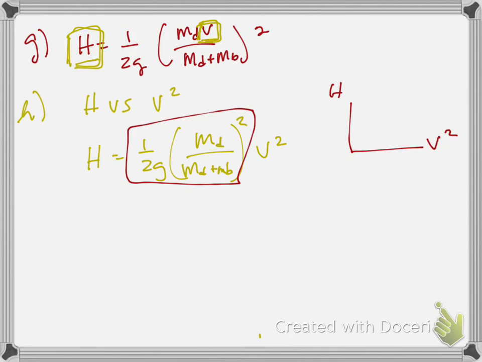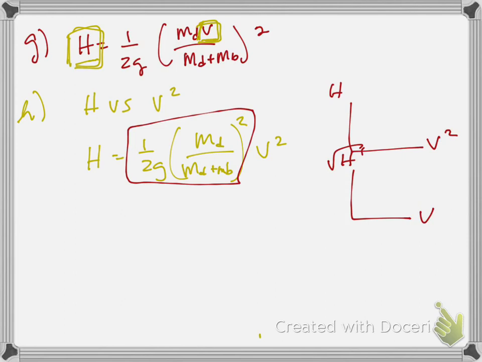So once you decide what you're going to plot, something versus v squared, the rubric is weird. The rubric says 1 point to plot v or v squared on one axis, and then another point for plotting something with h on the other axis. Oh, I see what they're saying. You could either plot h versus v squared, or you could plot v versus the square root of h. Yeah, I guess I didn't see that the first time.